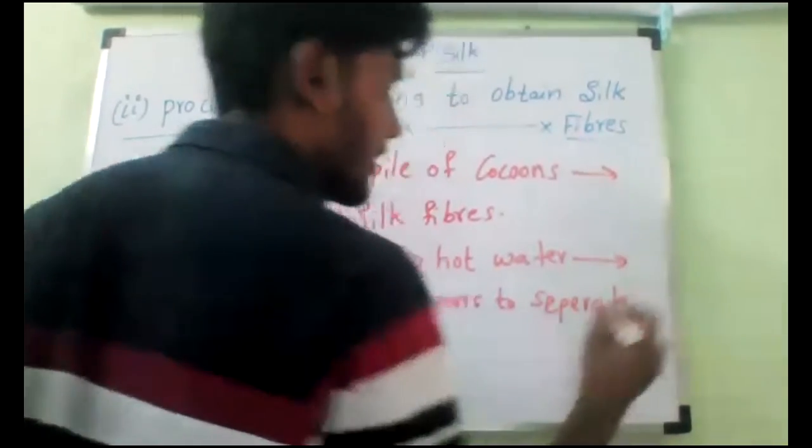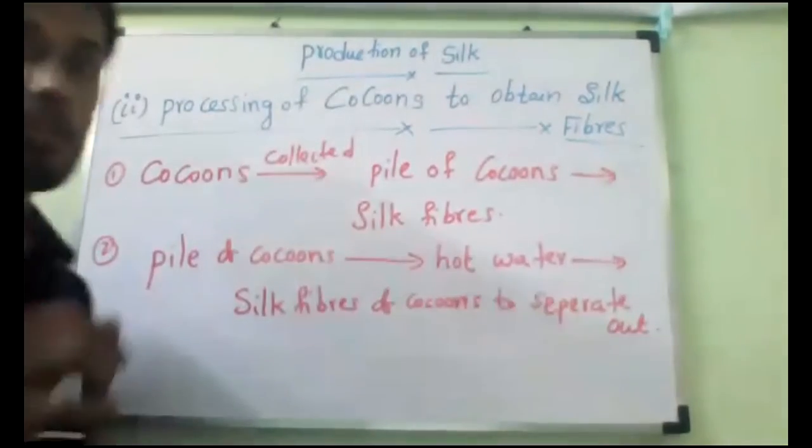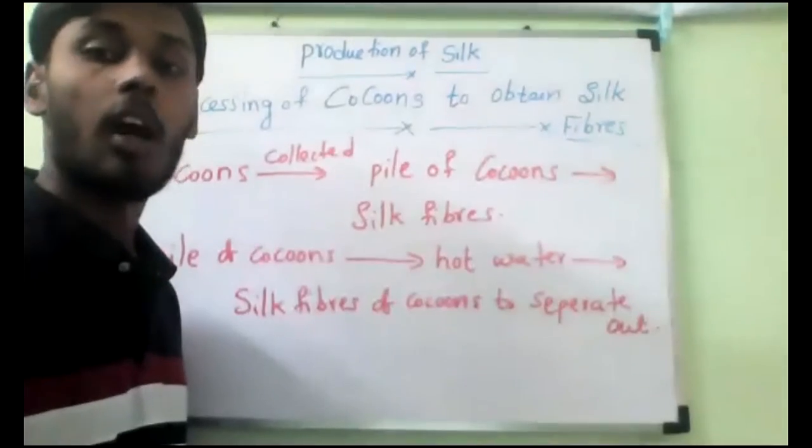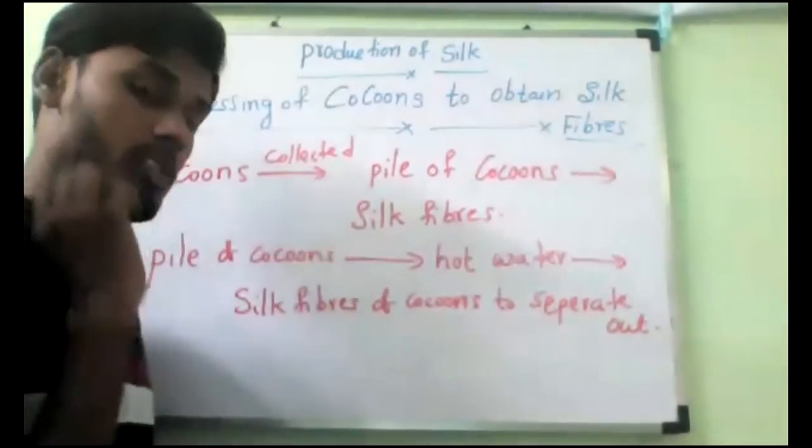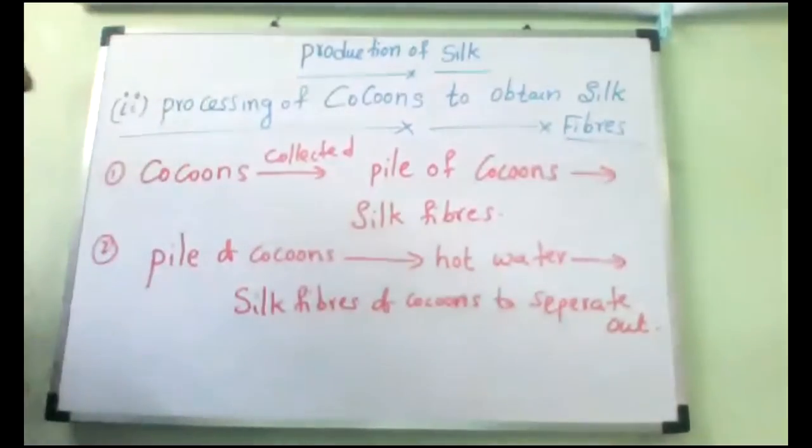Why should we keep it in hot water? To separate the fibers, sir. To separate the silk fiber of the cocoons. Yes, so we separate the silk fiber of cocoons.